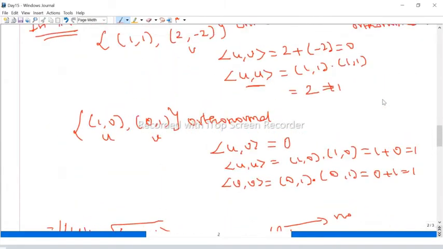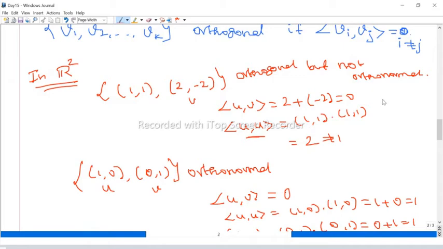Therefore, the same problem. This first set is orthogonal, but it is not orthonormal. But we have to convert these into an orthonormal set.